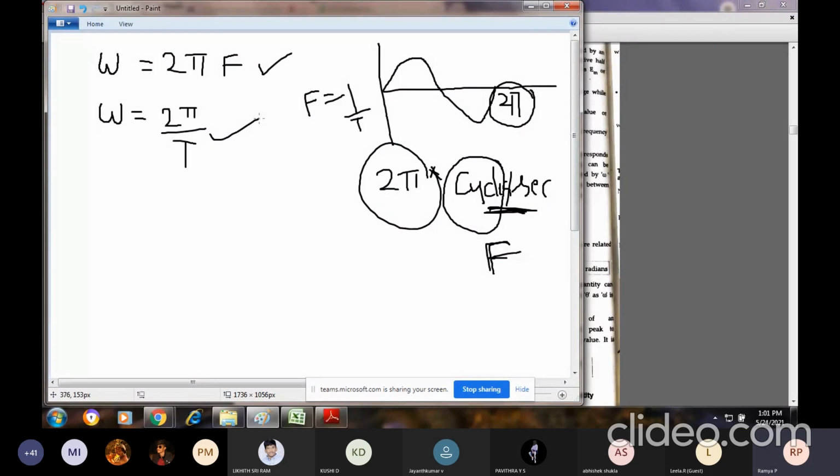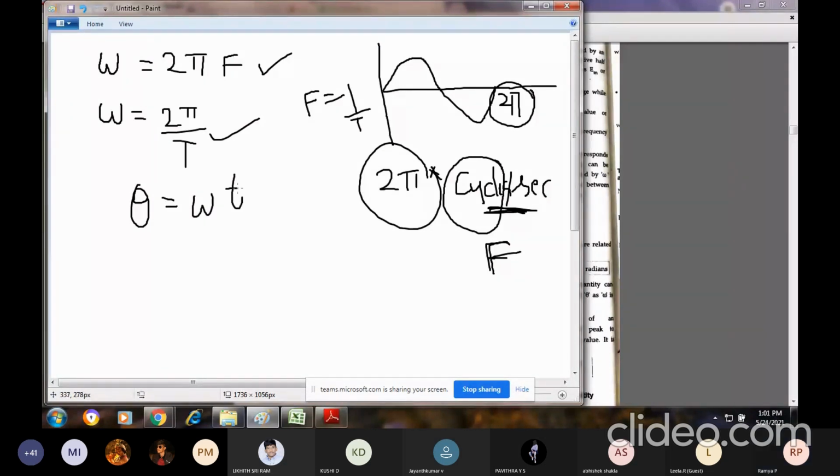Now, if I want to explain theta, theta is the angle. If I want to relate the angle theta and the angular frequency omega, theta is equal to omega into t.